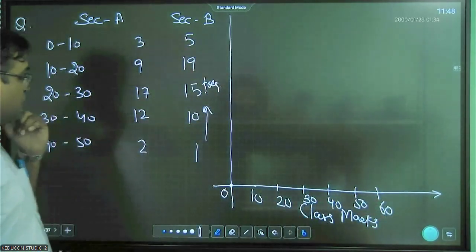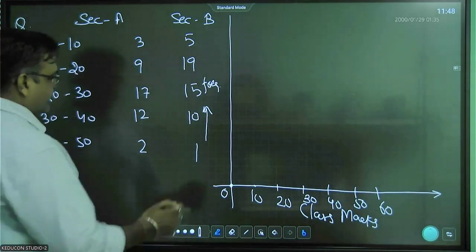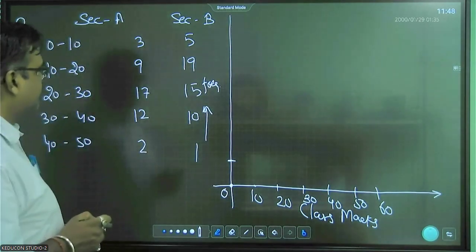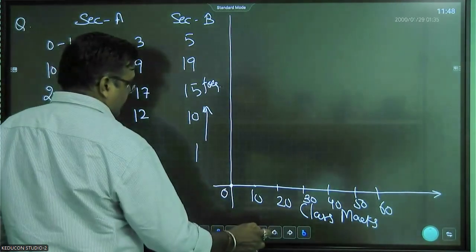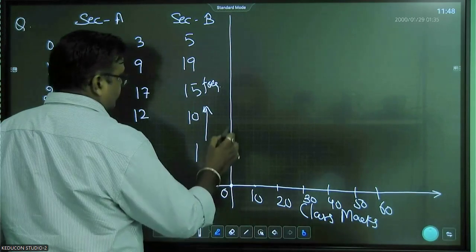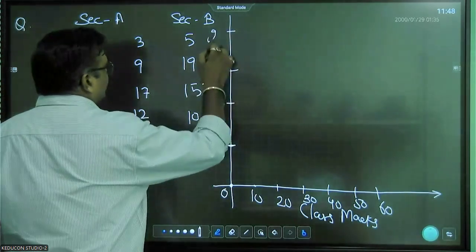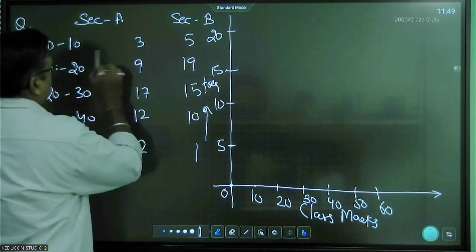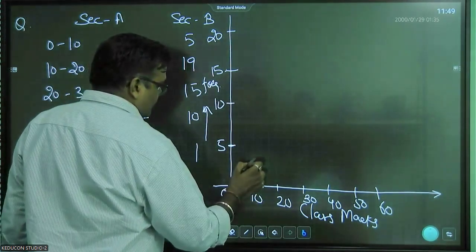Right? So now you go for the first data. When it is 0 to 10, the frequency is 3. Draw the first frequency polygon. The maximum is up to 19. So what we can do, we can take a frequency gap of 5 each. Let's say this is 5, 10, 15 and 20. First is frequency 3. So 0 to 10, 3. When you are taking this point 10 and the frequency is 3, plot it here.